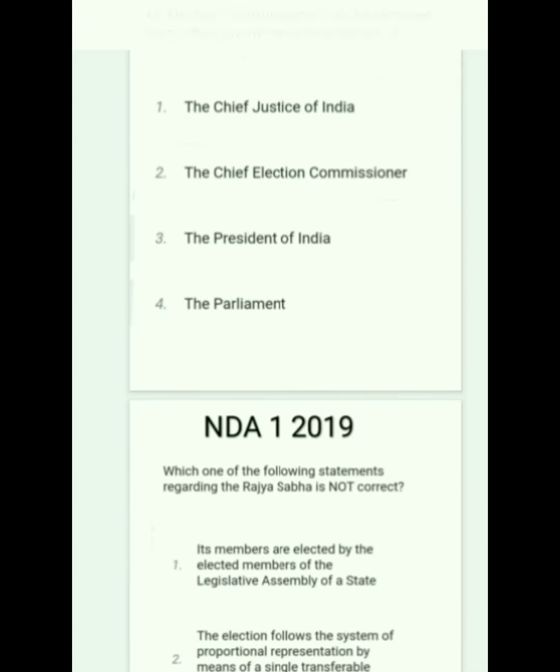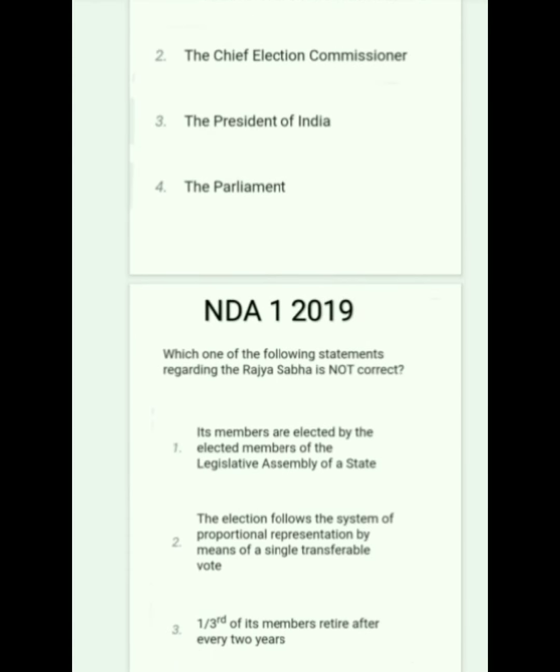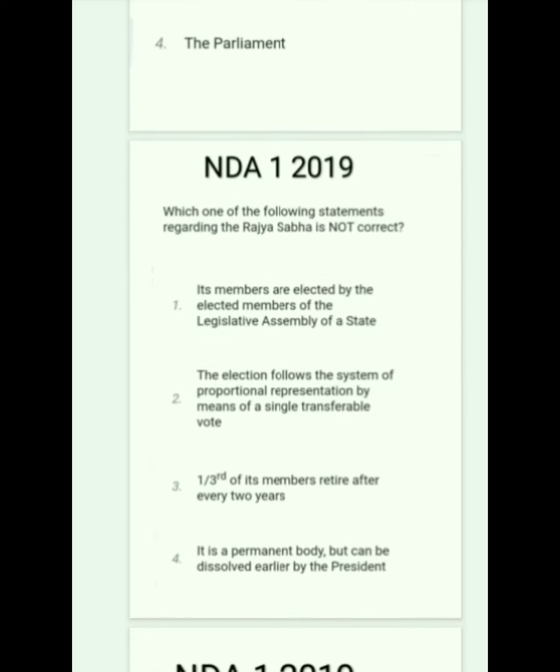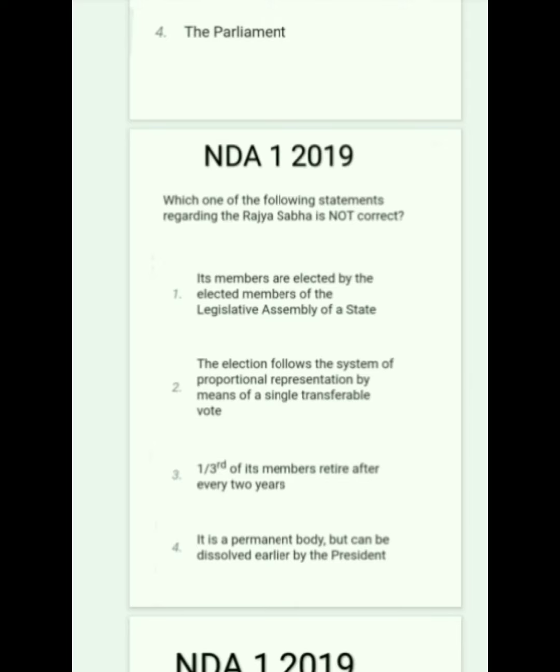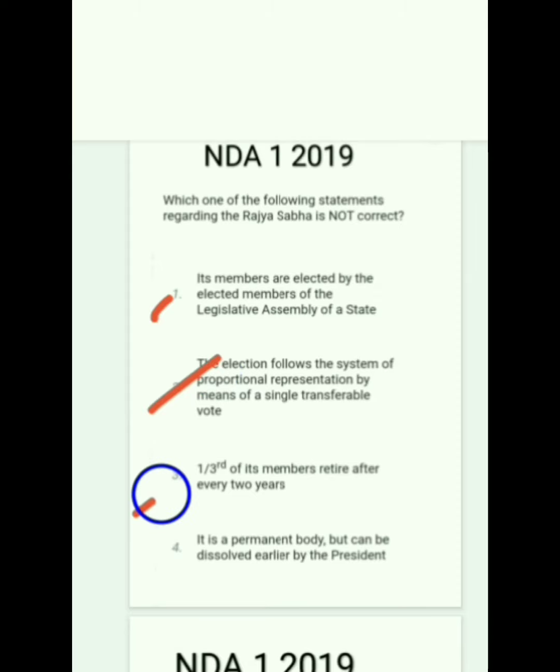Next question. Which one of the following statements regarding the Rajya Sabha is not correct? Its members are elected by the elected members of the Legislative Assembly of the State. Correct. The election follows the system of proportional representation by means of single transferable vote. It is correct. One third of its members retire after every 2 years. Correct. It is a permanent body but can be dissolved earlier by the President. It is wrong. So the correct answer is option 4.